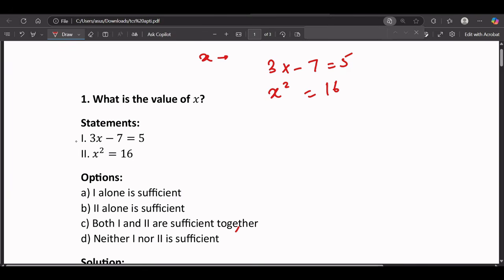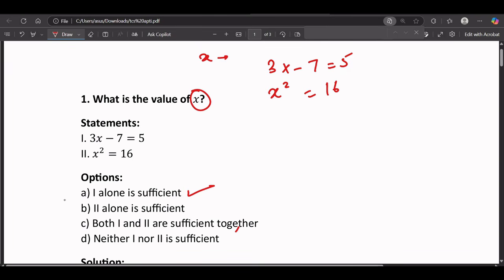Now, the first statement says 3x minus 7 equals 5, and the second statement says x square equals 16. The first option says 1 alone is sufficient. Why is it sufficient? To find the value of x, we do not need the second statement; using only the first statement we can find the value of x.